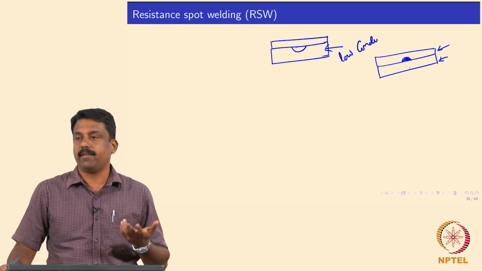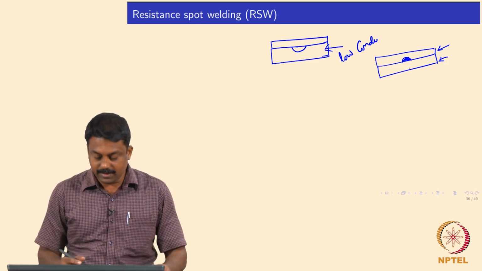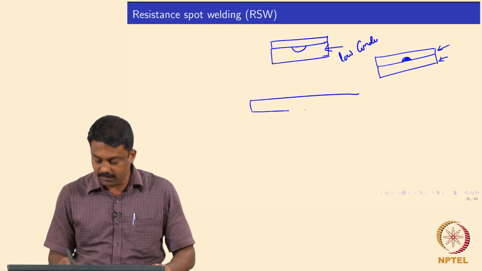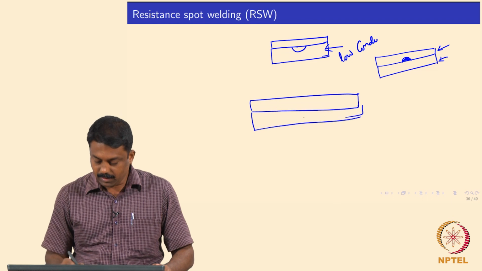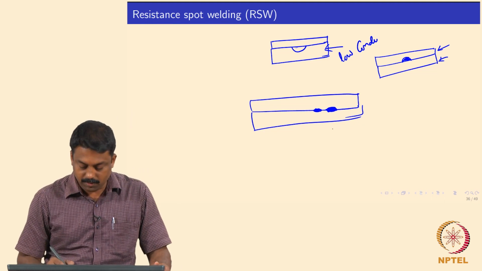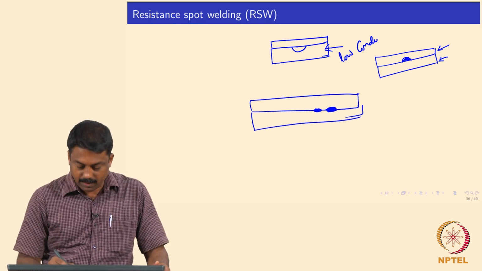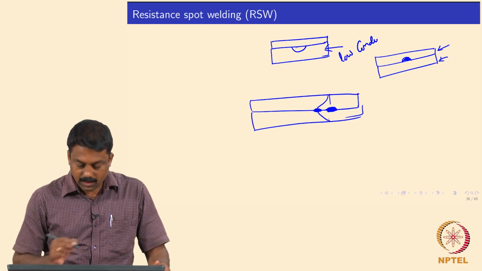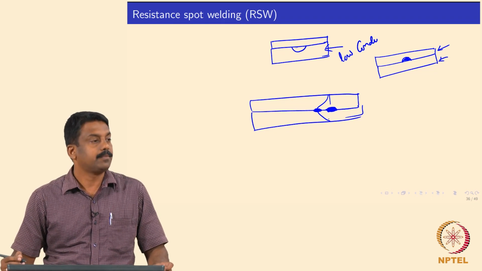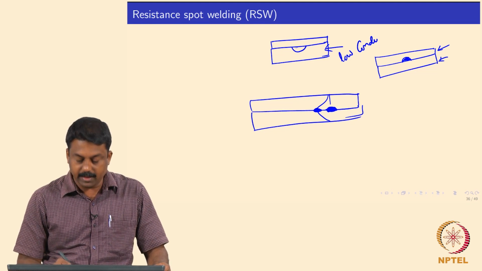The other problem we looked at is the shunt effect, right. Shunt effect happens when you place welds very close to each other. So, the distance between two welds is very critical. If you look at the cross section of the resistance spot weld, okay, if you have one weld and you place another weld very close to it, then what will happen is when the electrons travel from one electrode to the other electrode, they will always find the least resistance path, right. So, instead of traveling directly, it may also go through the weld which is already made. So, obviously instead of making a weld here, you will end up heating the weld which you already made.